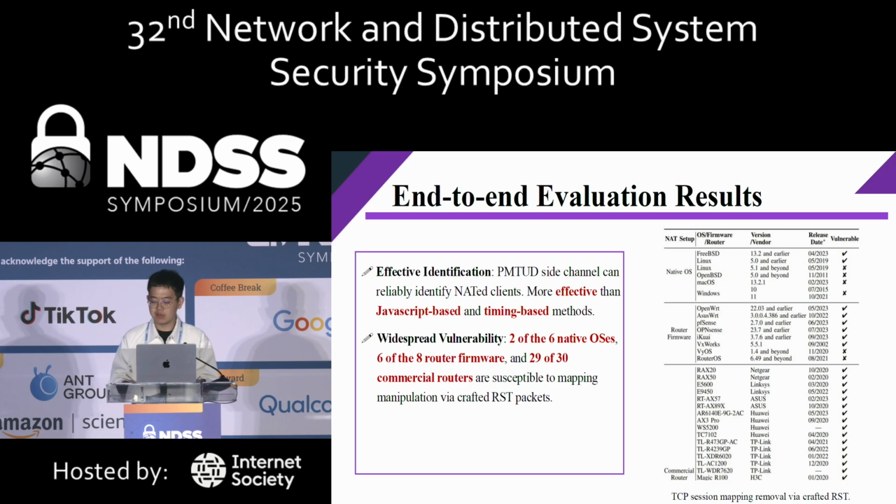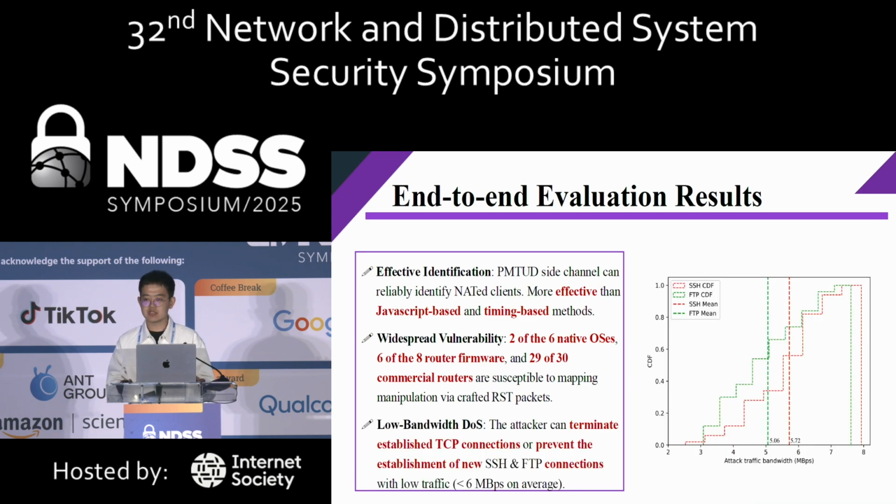And we have verified the widespread vulnerability in 2 of the 6 native operating systems, including FreeBSD and some versions of Linux, and in 6 of the 8 router firmware, including OpenWRT, and 29 of the 30 commercial routers. They are all vulnerable to the NAT mapping manipulation attacks.